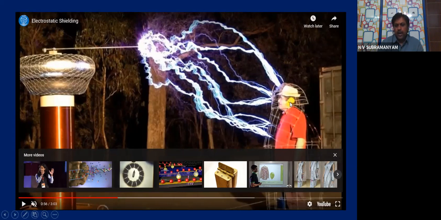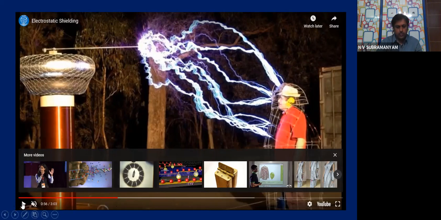That means this Faraday cage is working like electrostatic shielding. That is the importance of this electrostatic shielding, children. So the Faraday cage is a direct idea of electrostatic shielding. In this case, if an artificial lightning is created, the person inside is not affected.